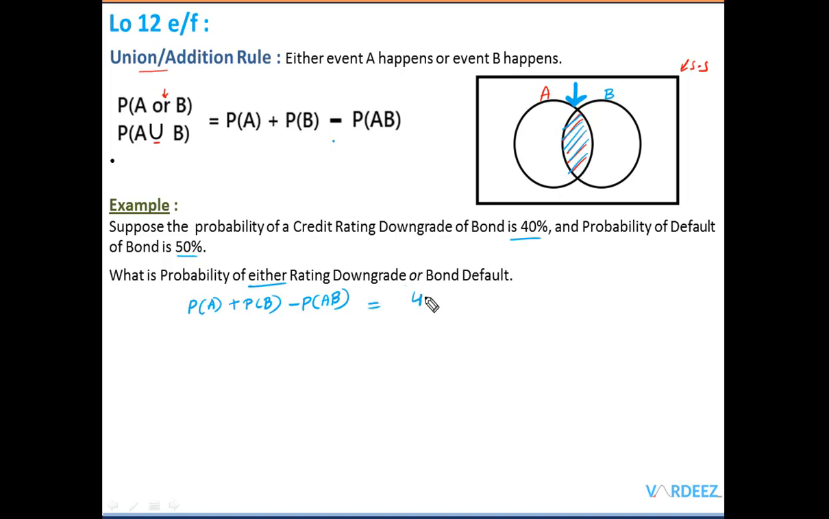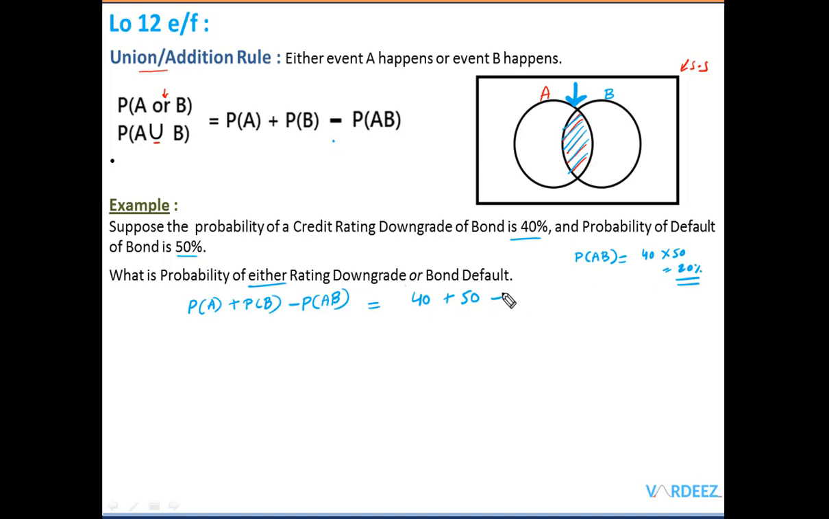So the answer is 40% plus the probability of B, 50%, minus the joint probability. Now, joint probability is something that we have already calculated in the previous slide. As I said, it's known as the multiplication rule. Where they intersect, we simply multiply. So the probability of A is 40% times 50%, that is 20%, right?